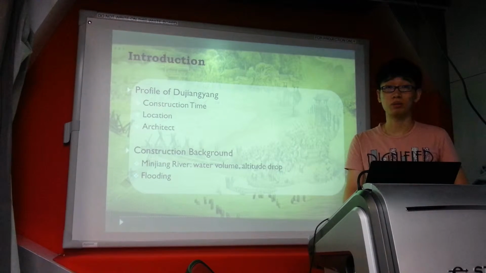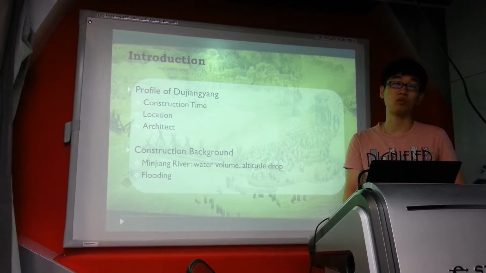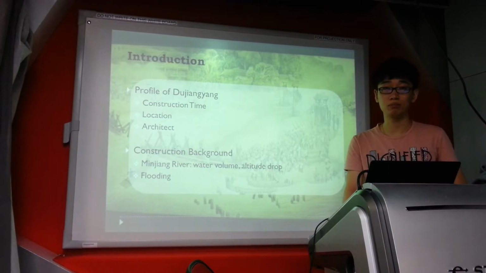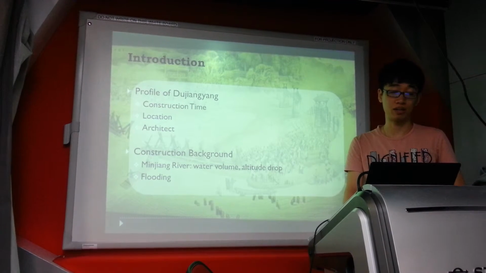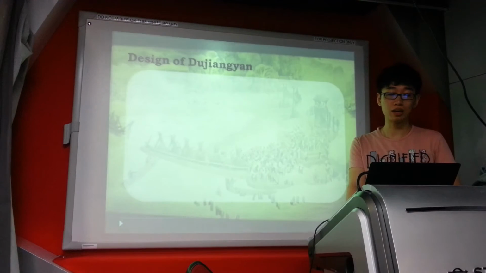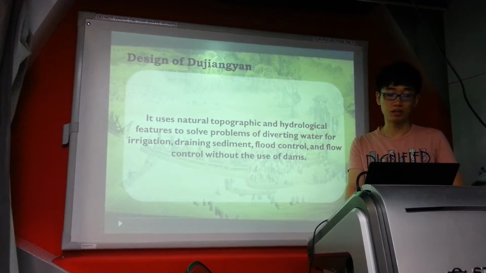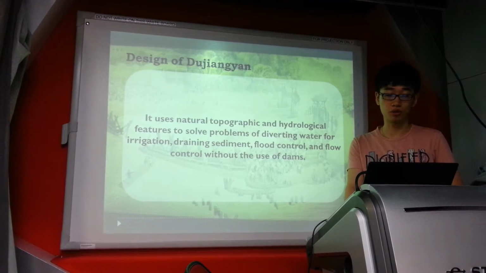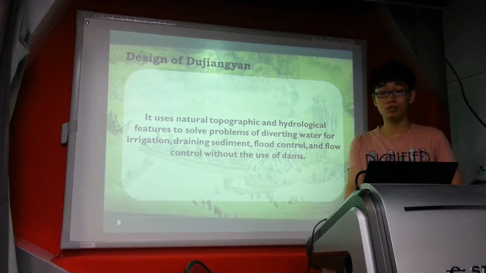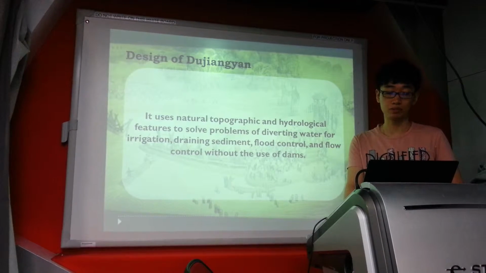Li Bing investigated the problem and came up with a smart design, which not only solved the annual flooding problem, but also irrigated the Chengdu flatland. The design of the system can be described in one sentence. It used the natural topographic and hydrological features to solve the problem of diverting water for irrigation, drainage settlement, flood control, and flow control without the use of dams.